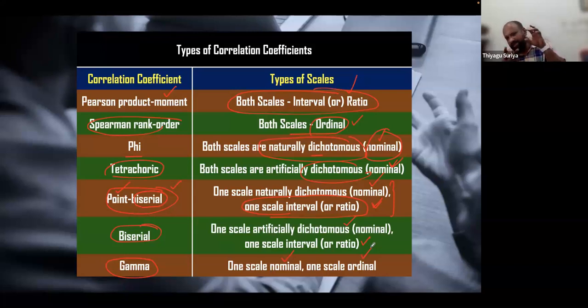Listen, when you do any statistic, the problem I found with researchers is that they could not check what type the variable is, whether the data set is in continuous form or categorical. If you are aware of it, we can decide what kind of statistics to do. I'm going to ask some questions. I will list out some conditions and you have to give the answer. Are you ready?